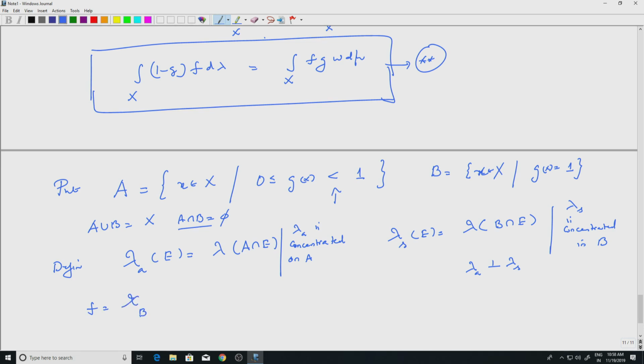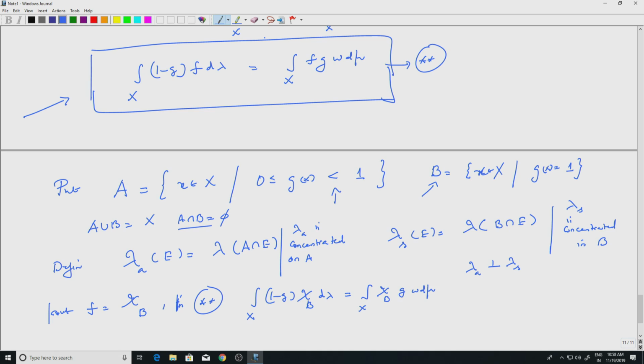Okay. All right. So, now if I take f equal to the indicator function of B. What is B? B is the place where G is equal to 1. Put f equal to chi B in star star. Star star is this, right. If I put f equal to chi B, what do I get? Let me write one line: integral over x of 1 minus G times chi B d lambda equals integral over x of chi B G W d mu.